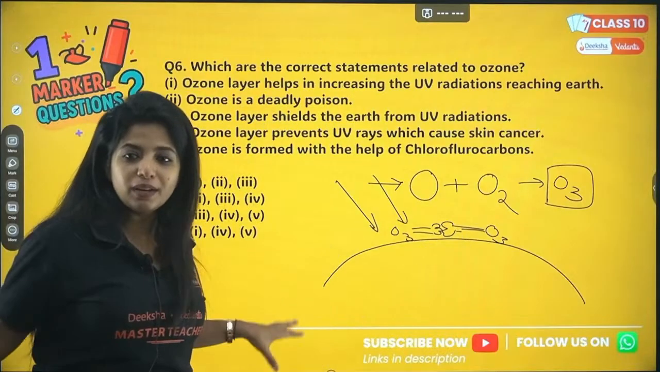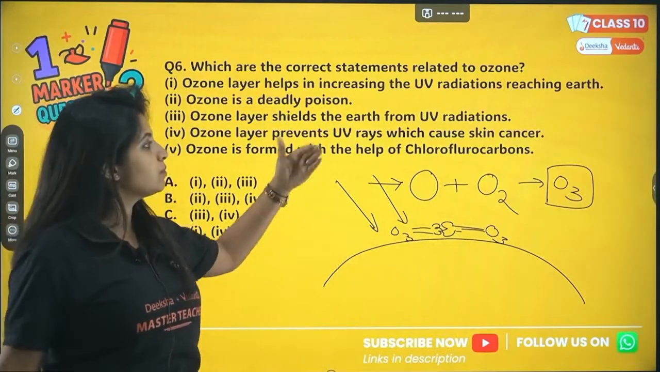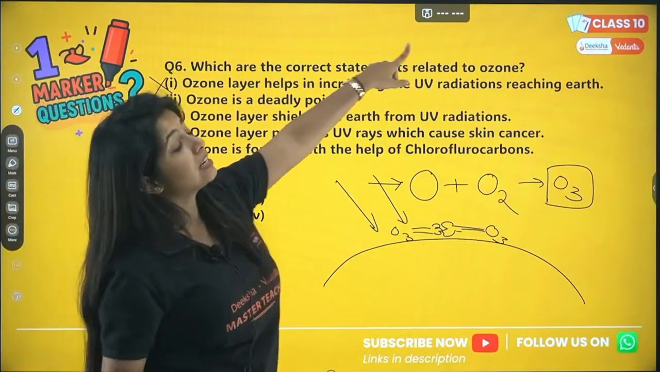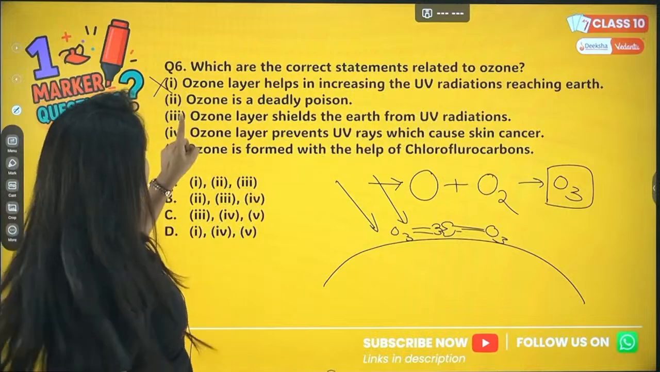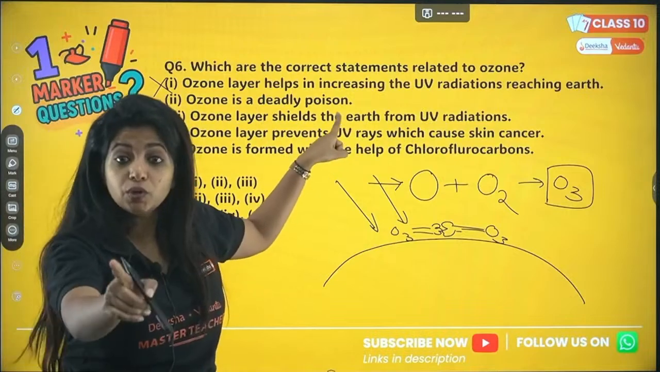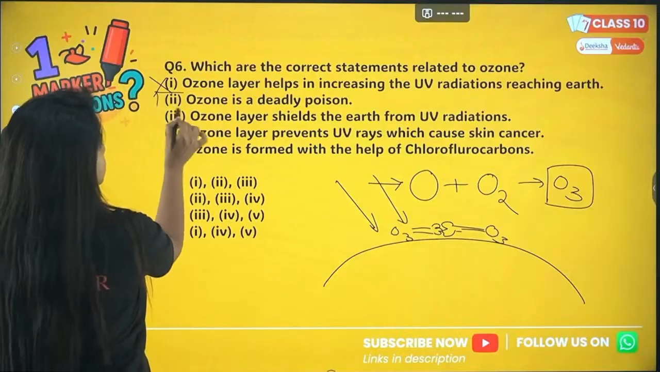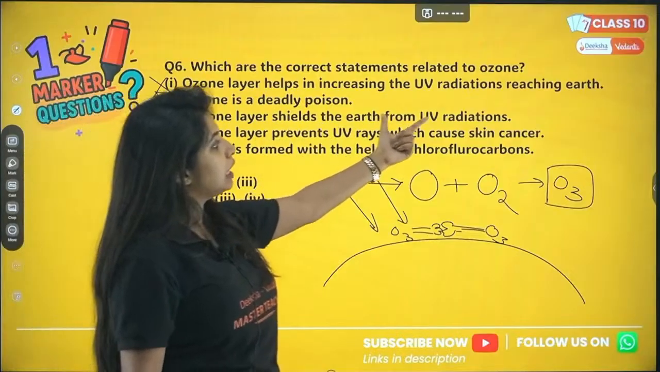So basically they form a layer around and protect us from this harmful UV radiation. So this is wrong because it is saying that it helps in increasing the UV radiations. Wrong. Now ozone is a deadly poison. I told you it is at ground level. So is there any way I can say it is wrong? No, this is correct. Ozone layer shields the earth from UV radiation.